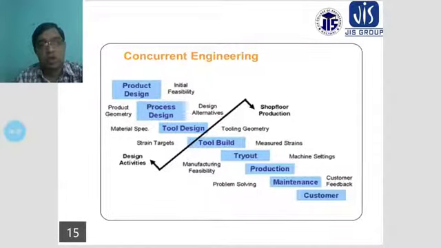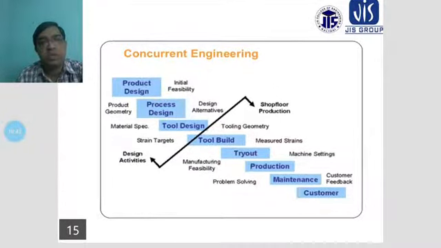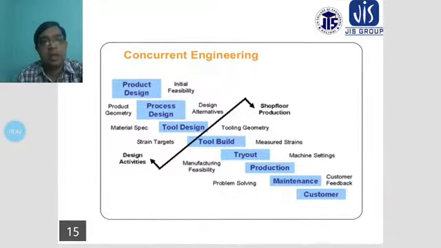And also you have to concentrate according to the process design. Then, given the process design, you have to decide which type of process will be the best. Suppose process A and process B both will be considered, just like you have to plan A and plan B. If you produce this product with this process, what are the defects, and the minimum defects that will come during production of this product.